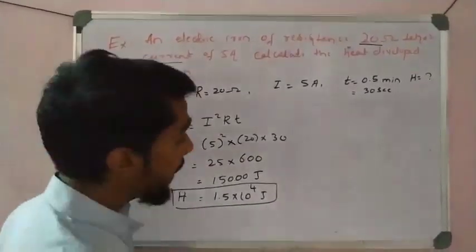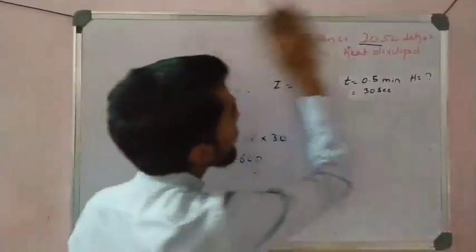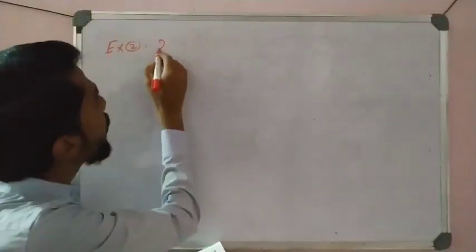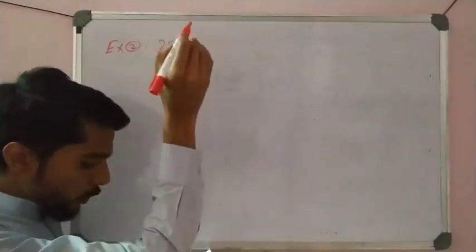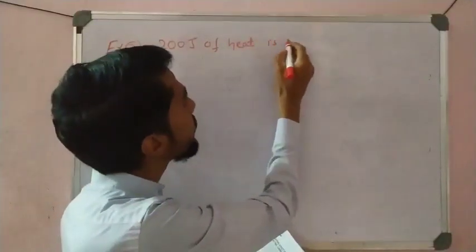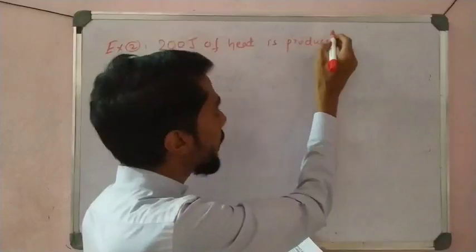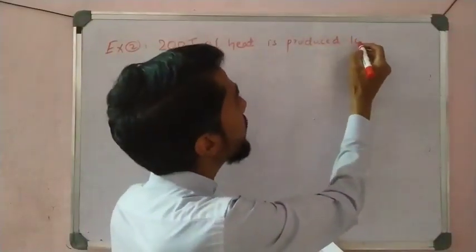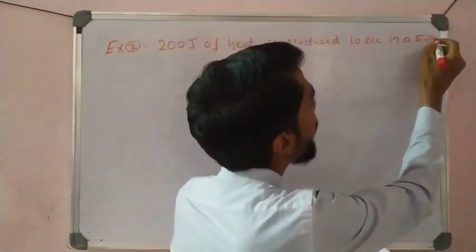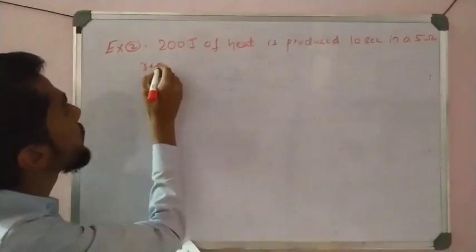Now after that I can take another example that is again simple. Take example number 2 from these concepts. So next example, example number 2: 200 joule of heat is produced in 10 seconds in a 5 ohm resistance.